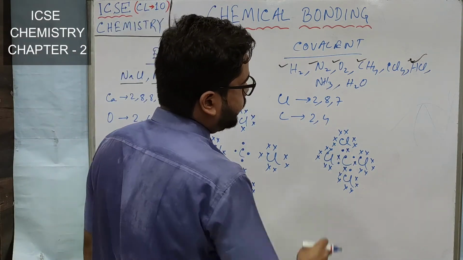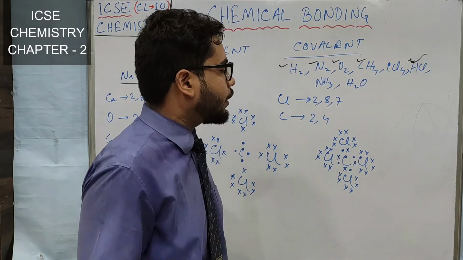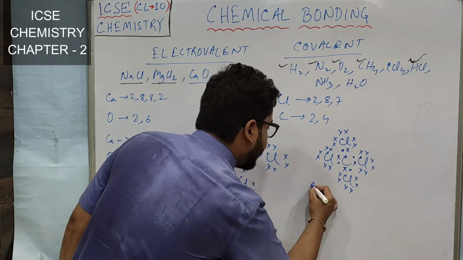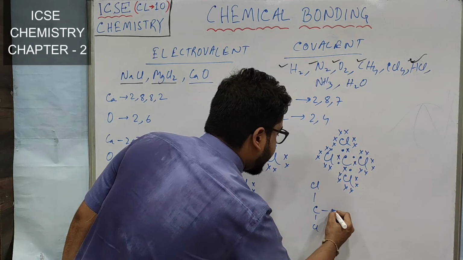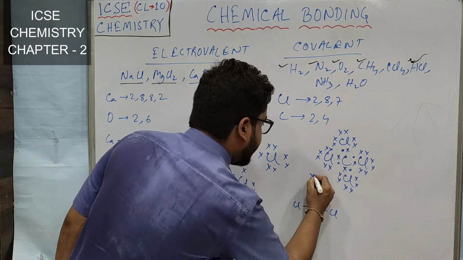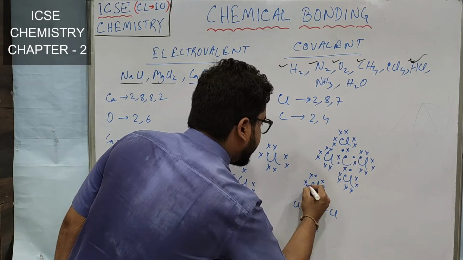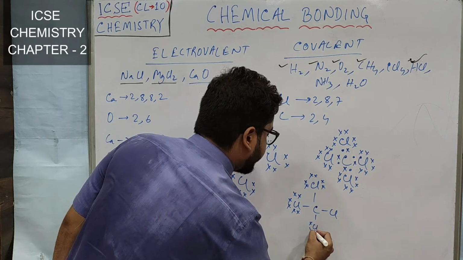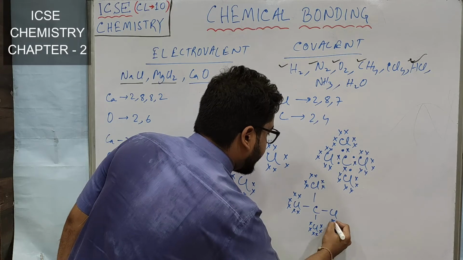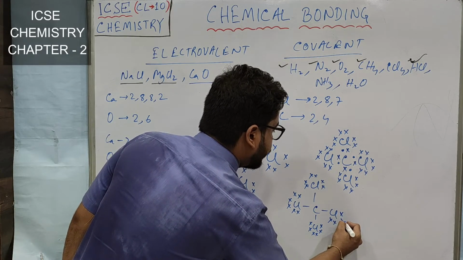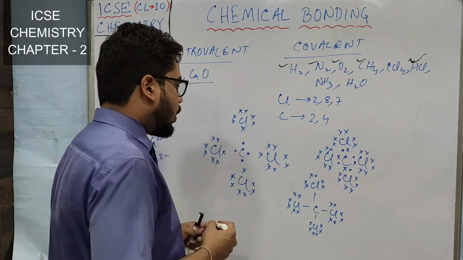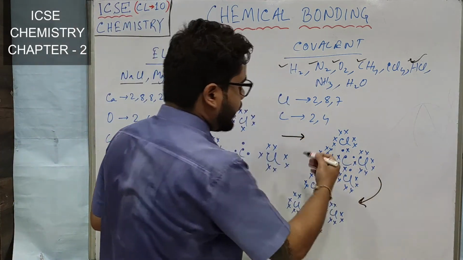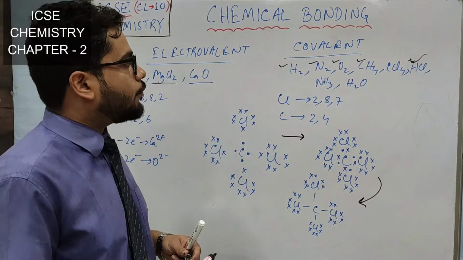Now you must be seeing that all atoms have their octet completed, and at the last step we can show it by giving the bond sign, and with each of the chlorine there are 3 pairs of lone pair electrons, right? So I hope you understood the electron dot diagram of these covalent molecules.